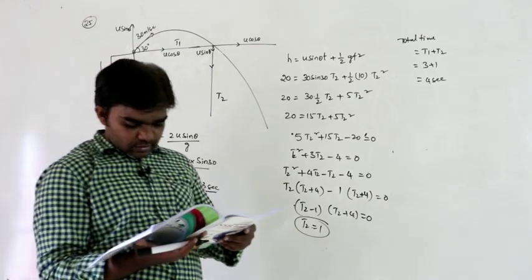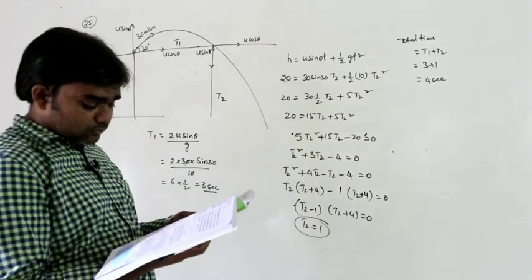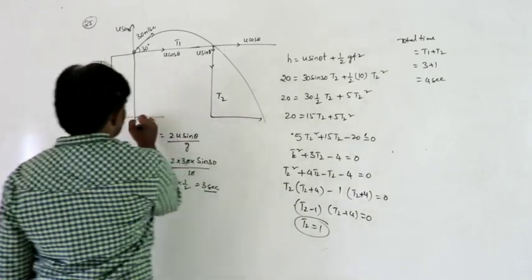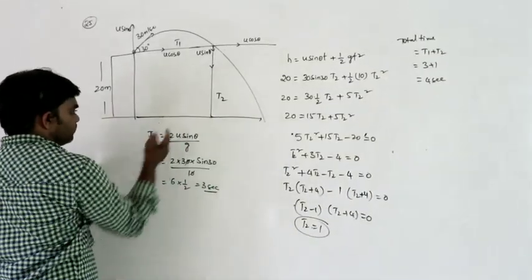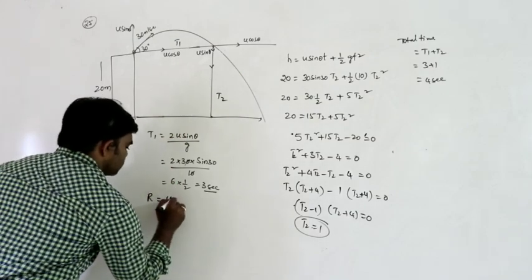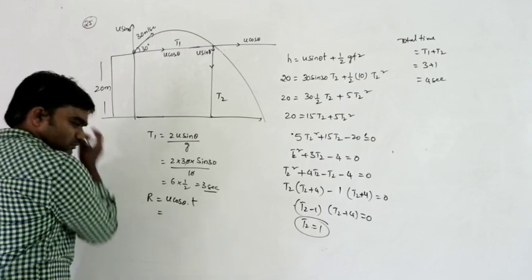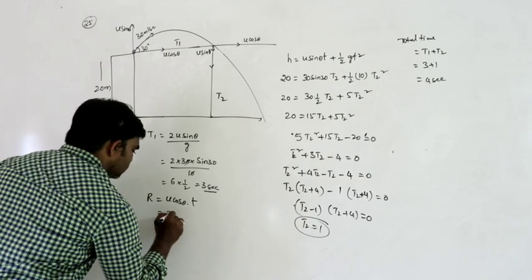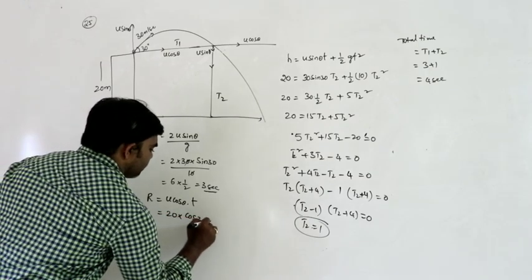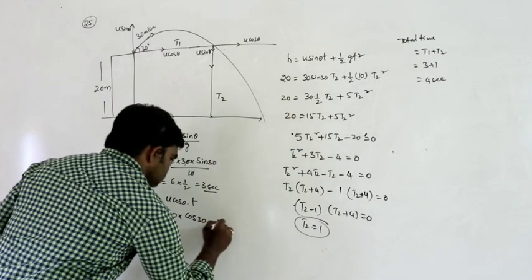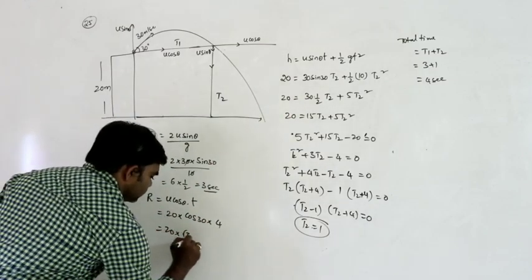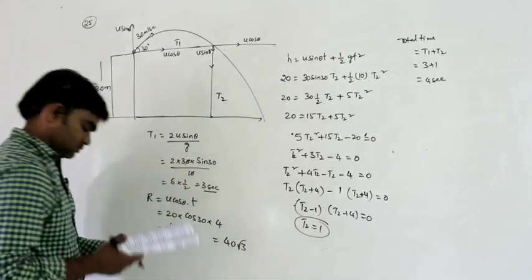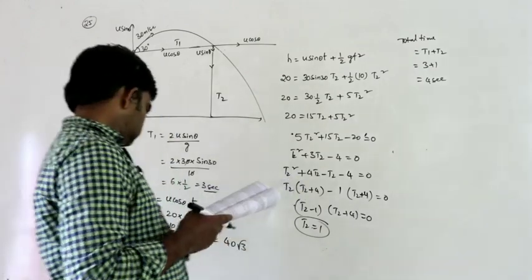What we have to calculate is how far the object travels before landing on the ground. So this total horizontal distance, the range, is u cos theta into t. What is u cos theta? 30 into cos 30 into the total time of flight, 4 seconds. So 30 into cos 30, which is root 3 by 2, into 4. So 60 root 3. Sorry.